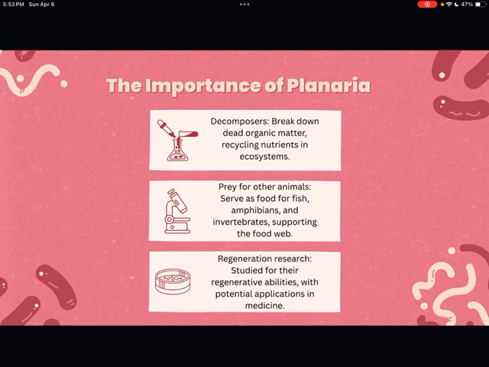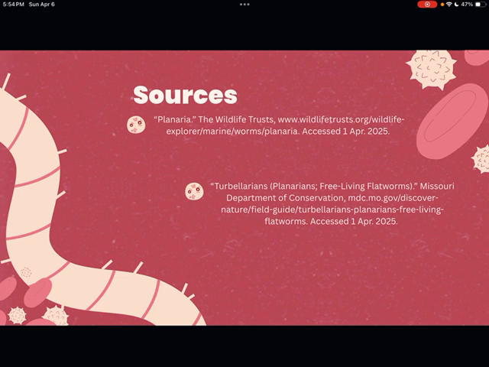And three, they are very fascinating organisms because of that regeneration ability that they have. A lot of research, time, and money goes into researching them, why they have these abilities, and how we can use that ability to discover something that might help us in future generations. These are some of the sources that I used.